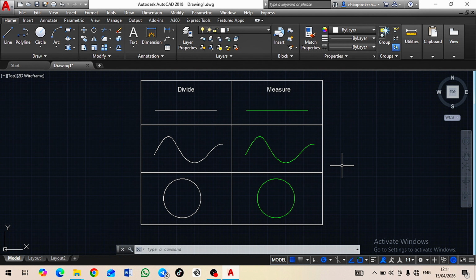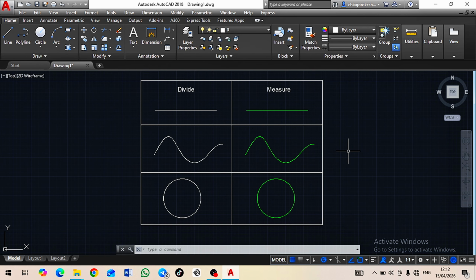So if you are tired of wasting time manually measuring and dividing lines or arcs in AutoCAD, I am going to show you by the end of this tutorial. What if I told you there is a hidden command that divides any object into perfect equal parts in under 5 seconds with zero guessing? At the end of this tutorial, I am going to show you exactly how to use it step by step so you can never struggle again. So stick around to the end for the pro trick that makes the point actually visible. Let's dive into what we have today.